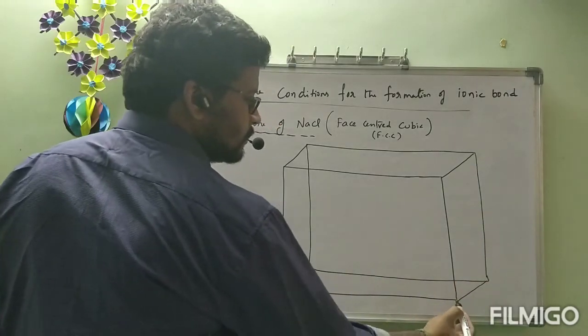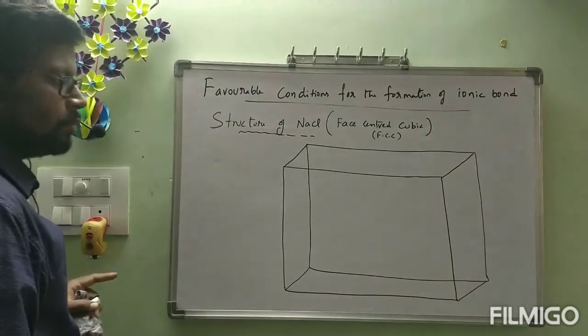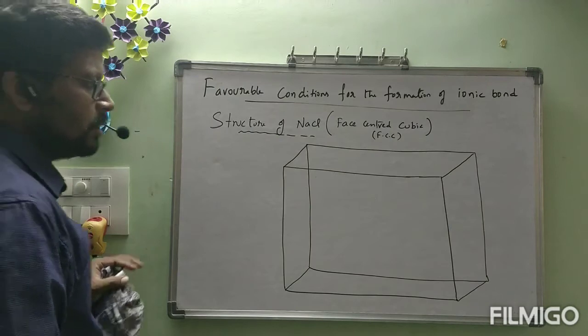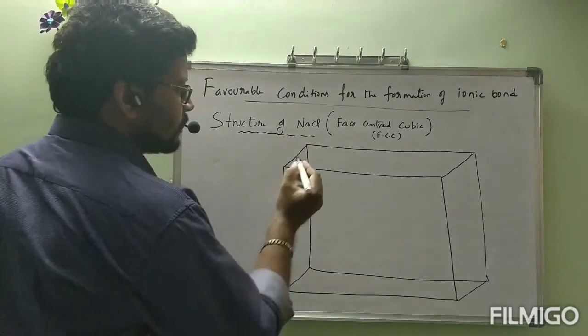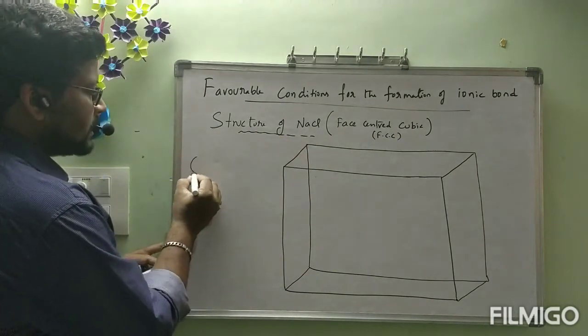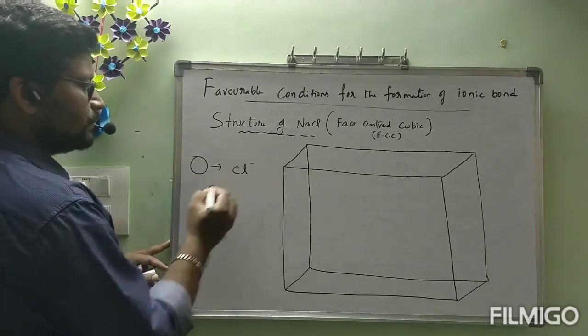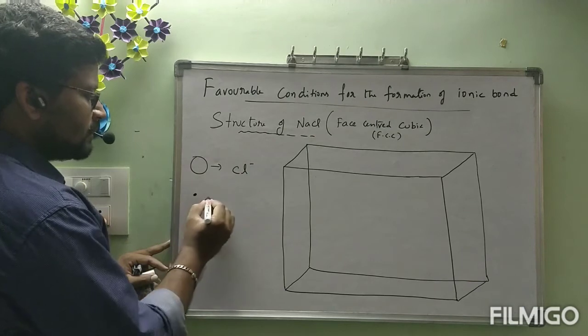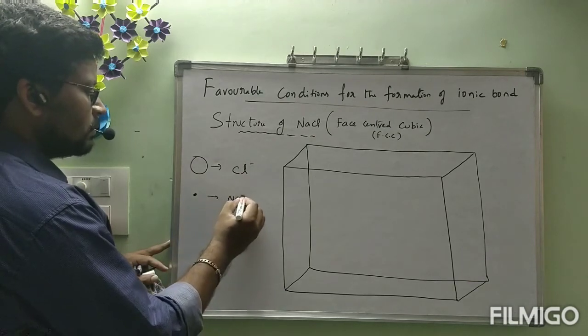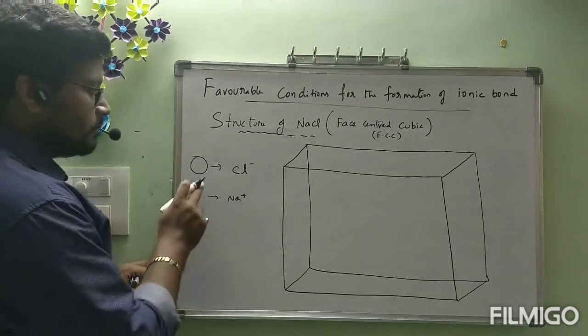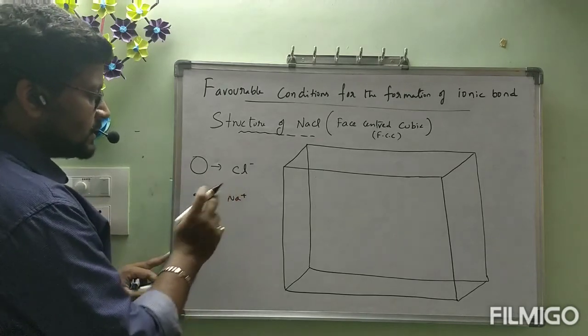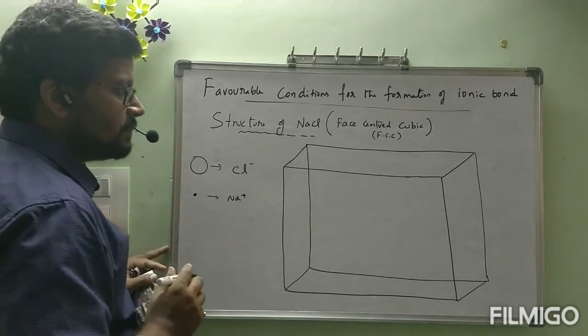This is the cube. In this cube, at the locations, the bigger particle like this, if I mention, that is Cl minus ion, and a dot, if I represent, that is Na plus ion. Bigger one is representing Cl minus ion, dot is representing Na plus ion.